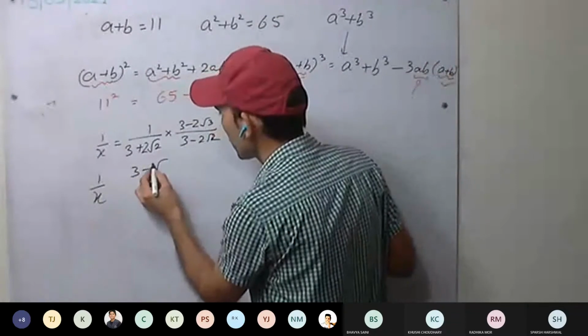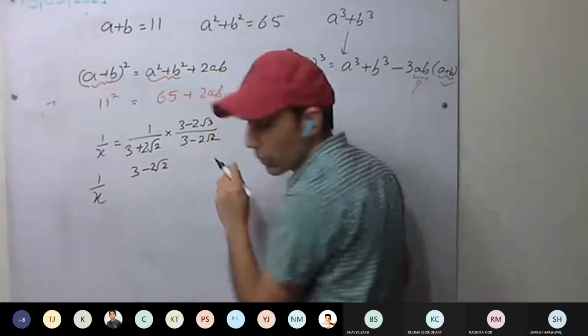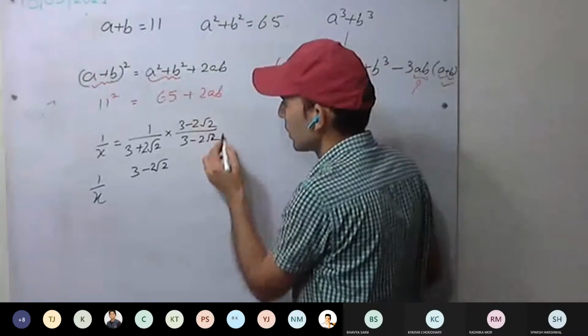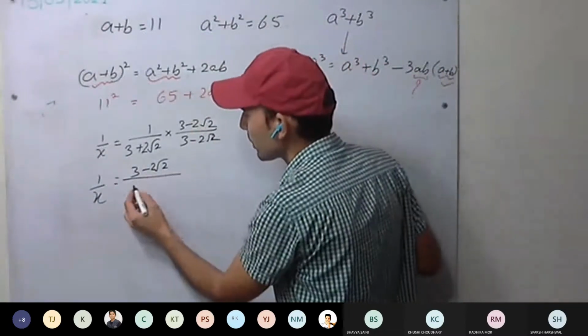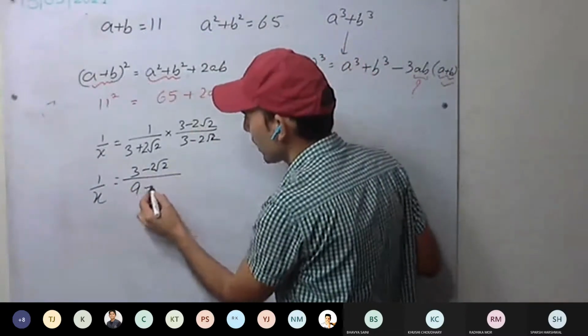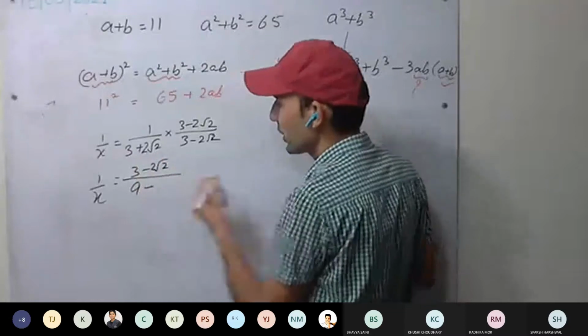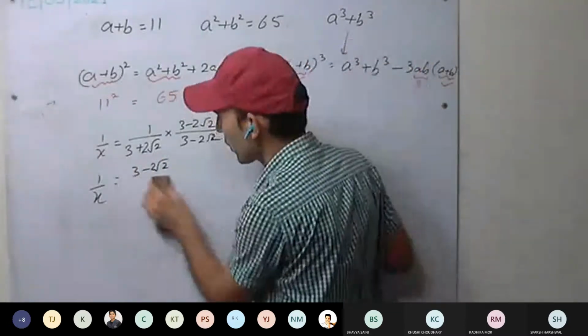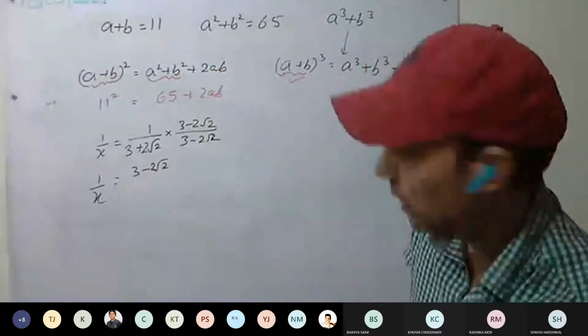3 minus 2 root 2. Is it 2 root 3 or 2 root 2? 2 root 2, divided by 9 minus 8. Okay, 1 is coming. So you are getting this one: 1 upon x equal to 3 minus 2 root 2.